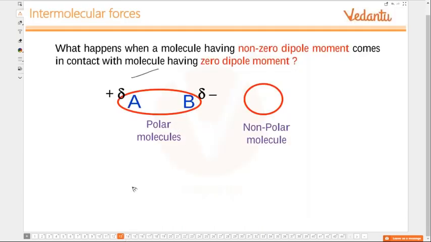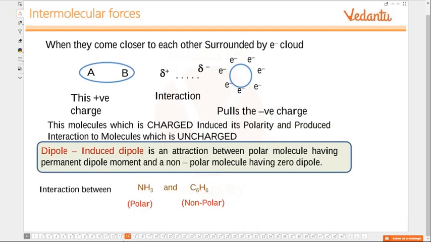So this is a polar molecule, like H2O. Oxygen end of the molecule is slightly negative, and the hydrogen ends are positive. This is a non-polar molecule like oxygen, O2. Because water is a polar molecule, there is interaction. There are electrons even in the oxygen molecule. Am I right?